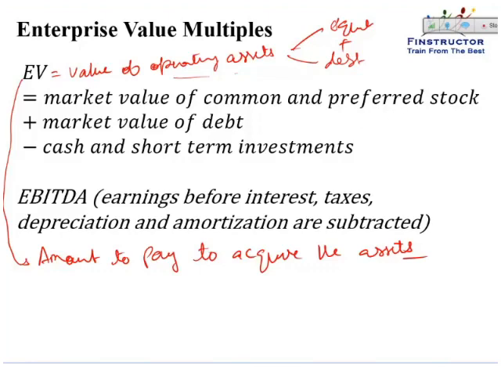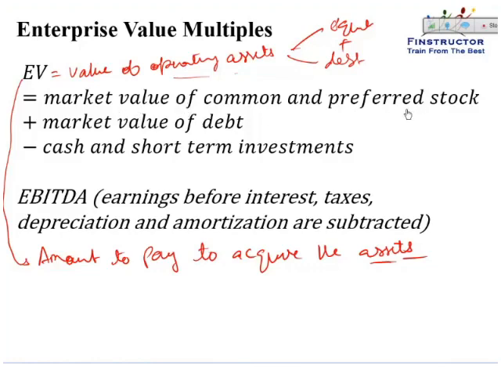So if you want to acquire the asset, that is completely use the asset for your own purpose, you may want to just destroy the asset, just burn it to the ground. If you want to do that, you have to first pay off the equity holders of the asset. So you have to purchase the equity.